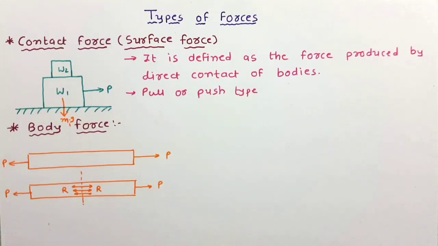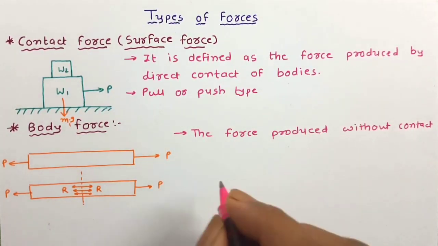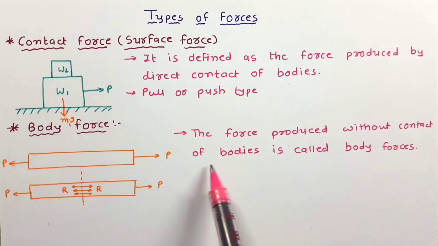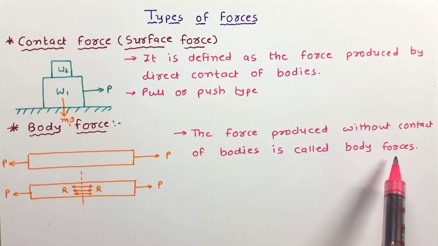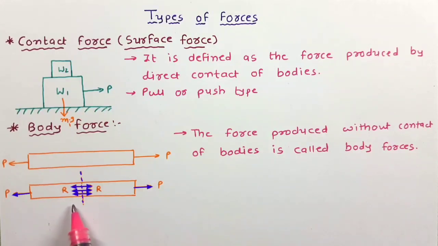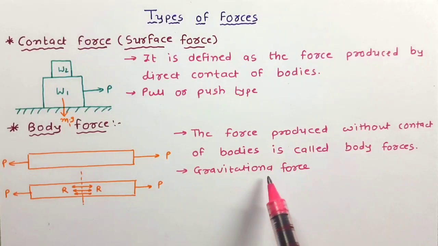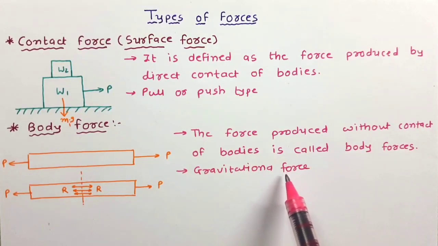Now let us define it. The force produced without contact of bodies is called body force. Here in this figure we can see R is the internal resistive force applied in the body. This is called body force. Another example of body force is gravitational force. We can say gravitational force is the force exerted by earth on a body. It does not require any medium and is always directed in vertically downward direction.